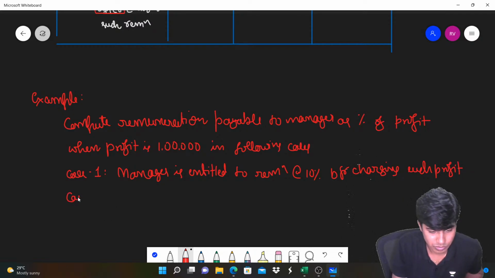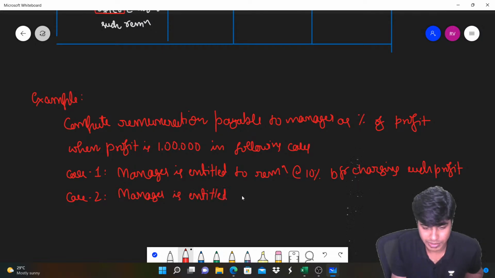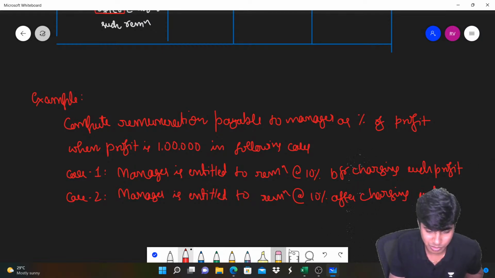Case 2: the manager is entitled to remuneration at 10% after charging such remuneration.